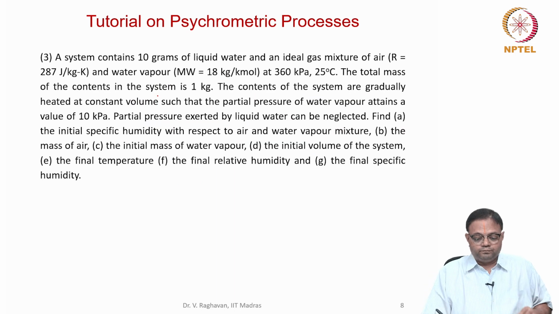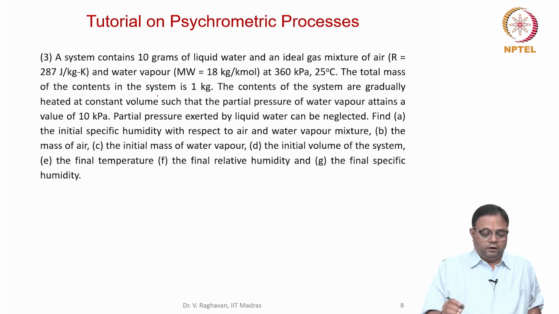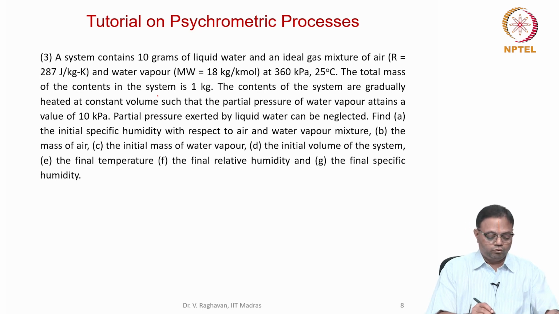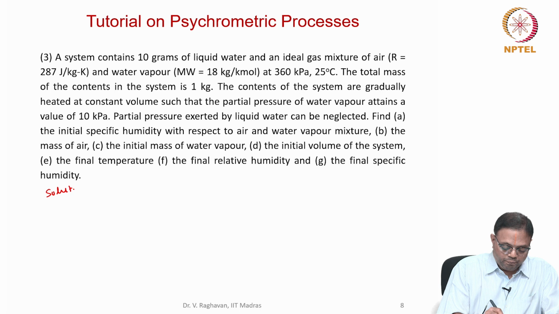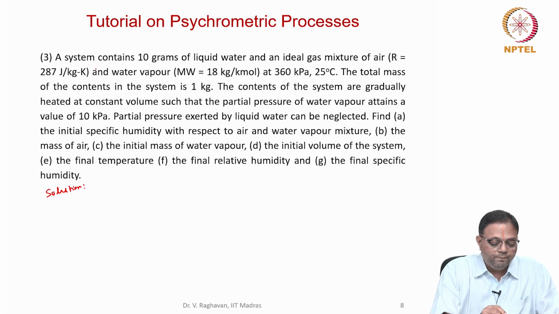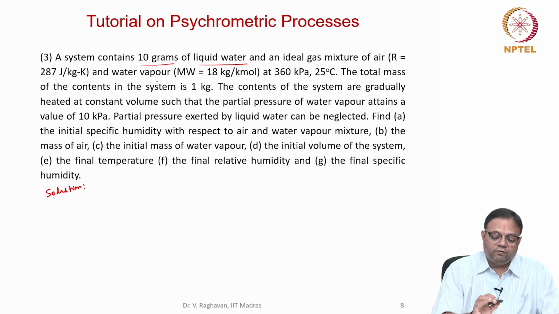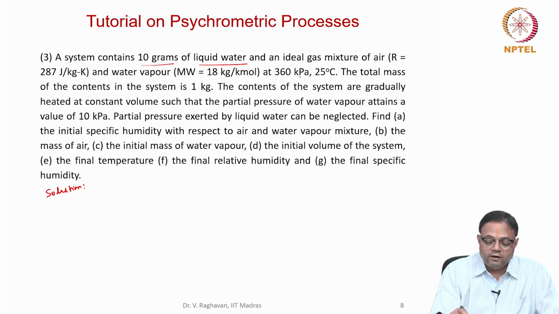Then the third problem. Now this problem involves a lot of calculations. Let us go through this carefully. A system contains 10 grams of liquid water and an ideal gas mixture of air and water vapor at a pressure of 360 kilopascals.